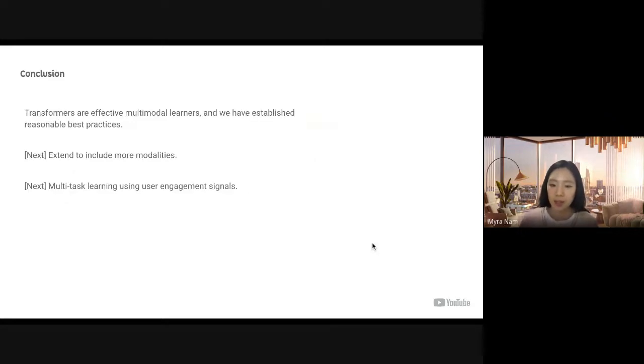In conclusion, we have shown that transformer models are effective at learning multimodal representation for detecting bad video ads. We think that we can extend the work to include more modalities, such as audio signals or in-video text. Other interesting extensions include multitask learning with tasks such as click-through rate prediction or using additional contrastive learning objectives from user co-clicks. Thank you for watching our talk.